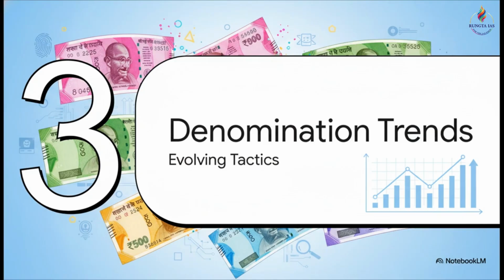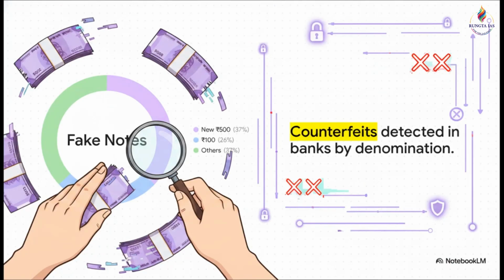Proceeding to Section 3, analyzing denomination trends. Let's examine the evolving tactics and the modus operandi behind these internal security threats. So, despite the introduction of brand new security features, the new 500 rupee series makes up 37% of counterfeits detected in banks. That's followed closely by the 100 rupee notes at 26%. It's pretty clear the counterfeiters have quickly adapted to the new designs.